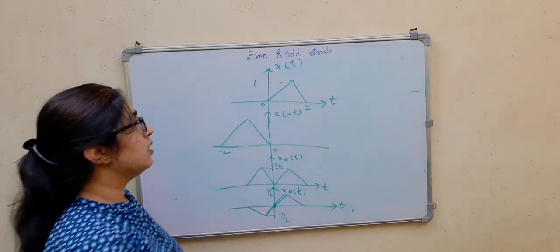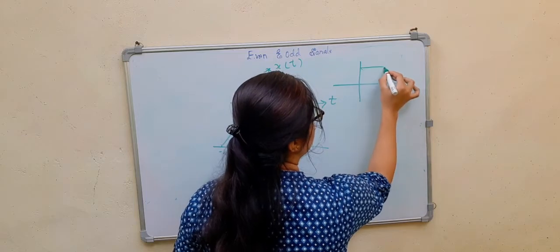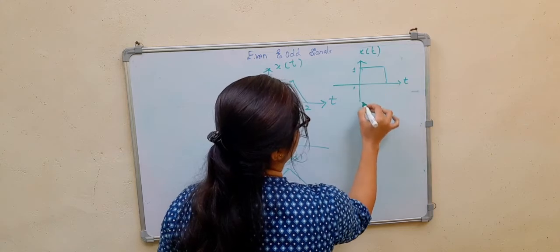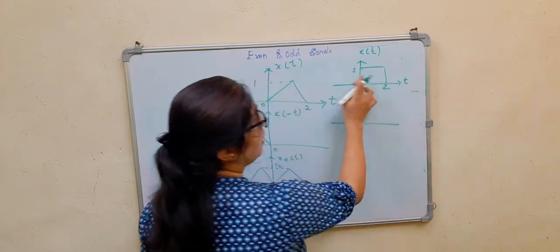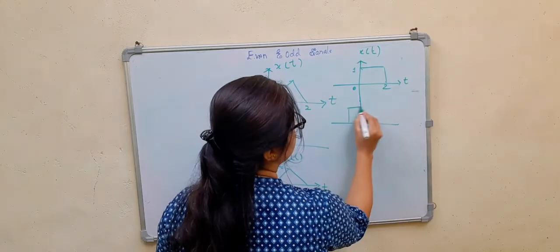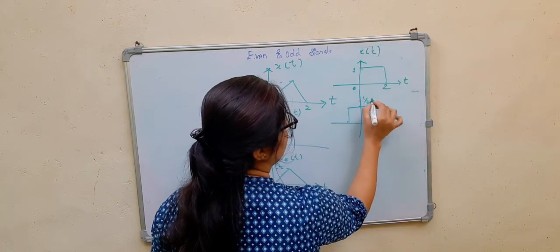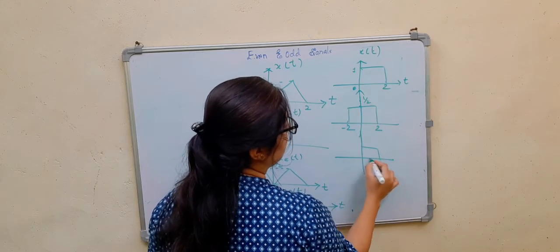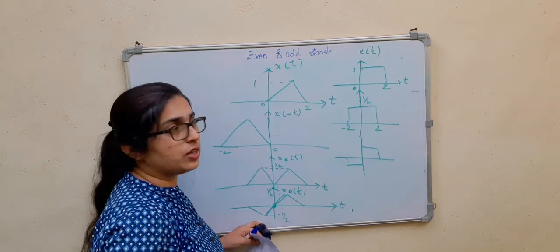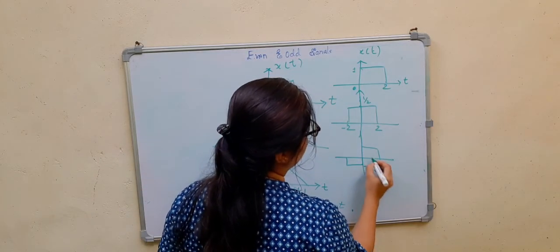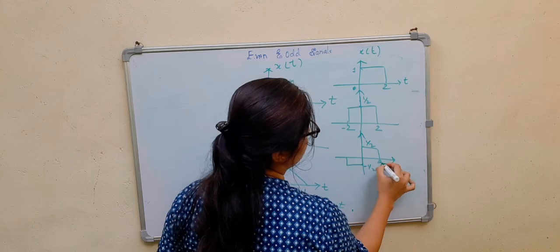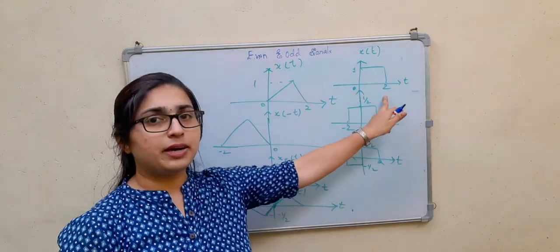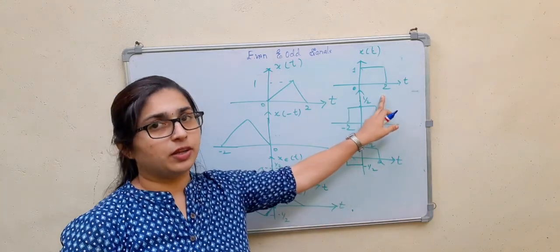Okay, if they ask you this one also, you can directly plot it. See, even part will always be symmetrical about the axis, so I can write like this. This is 1 divided by 2, and the odd part will be passing through the origin, so I can write this one minus 1 by 2, 1 by 2. This is 2, this is minus 2, this is t. So this will be the even part of this pulse, and this one will be the odd part of this particular pulse.